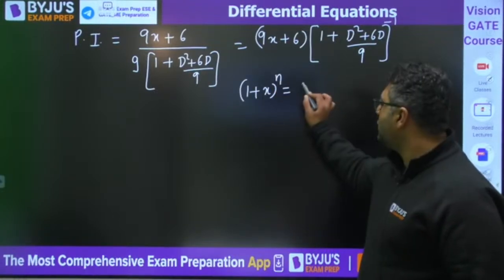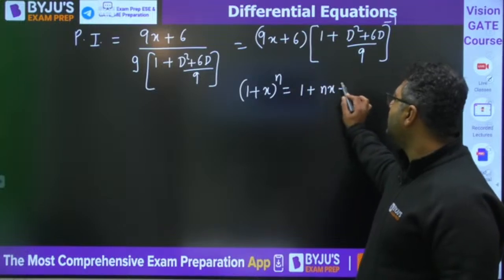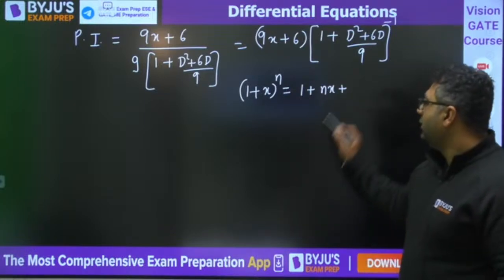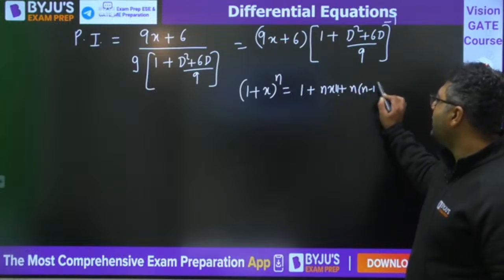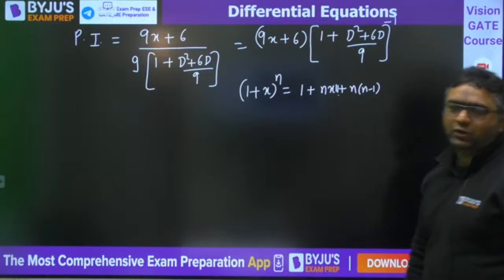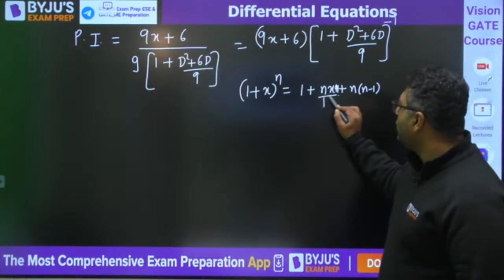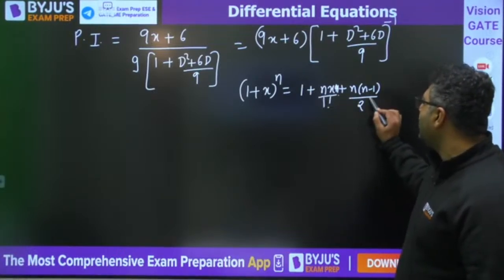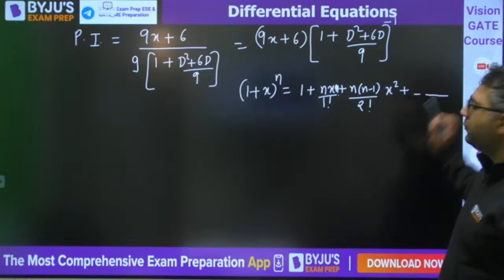It is written as 1 plus nx plus n into n minus 1 by 2 factorial into x square and so on.